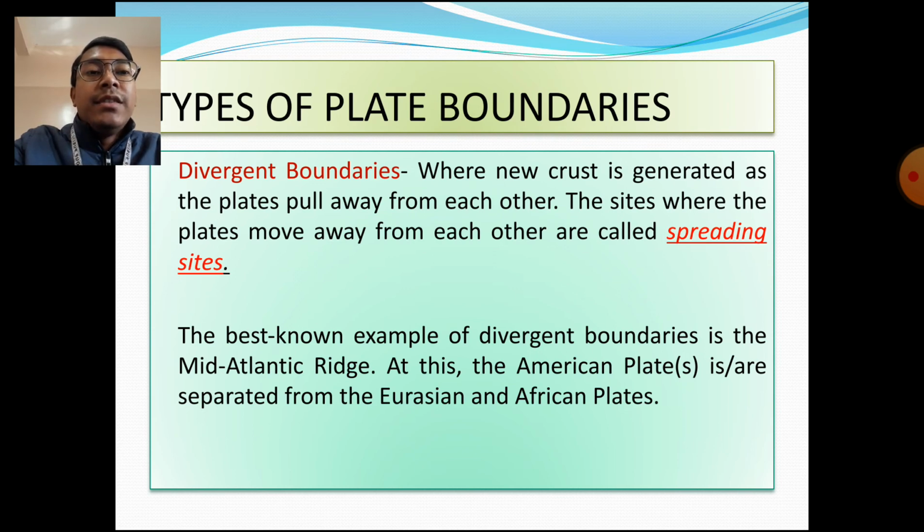At this ridge, the American plate is separated from the Eurasian and the African plate. So in the Atlantic Ocean, within the ocean also, some ridges are there, some small hills actually. So this mid-Atlantic ridge is an example of a divergent plate boundary, where the Eurasian plate and the African plate are separated from the American plate.